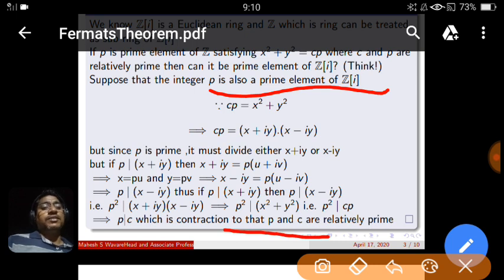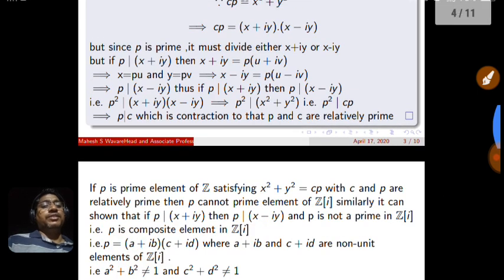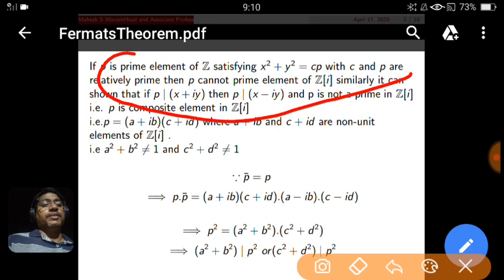What is the other case? Suppose p divides x minus iy. Then similarly we can show that p divides x plus iy, and we get a contradiction to the same thing. Means whenever p divides x plus iy or p divides x minus iy, p has to be a composite element of this Gaussian integer Z[i]. That is explained here.